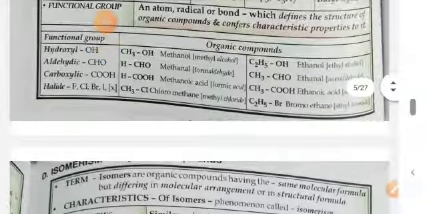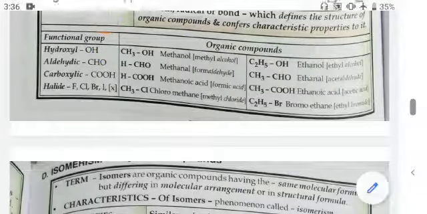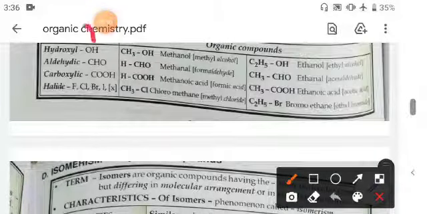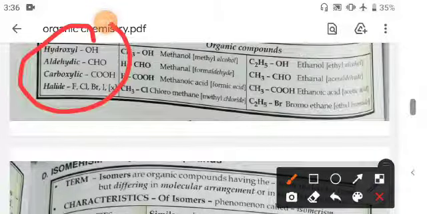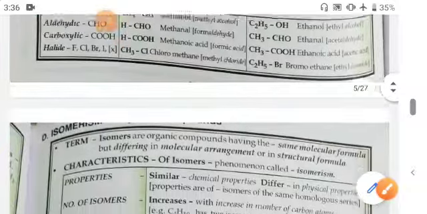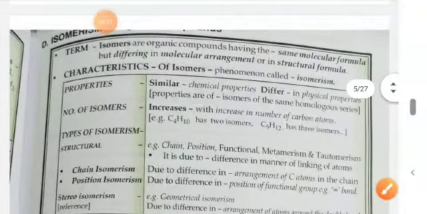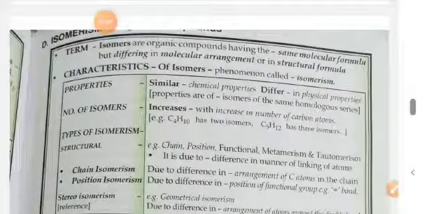How are you all? Well, students, in our previous session, we had discussed the functional groups. These are the functional groups: OH hydroxyl group, CHO aldehydic group, carboxylic group, and halide groups. And here we will discuss a new topic, that is isomers.